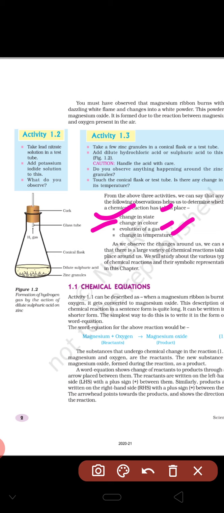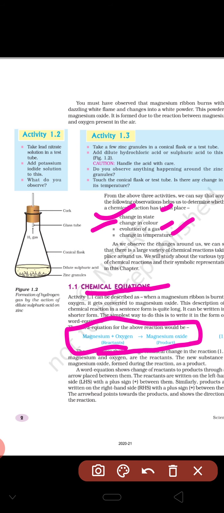Next we have the chemical equation. The symbolic representation of a simple chemical change is called a chemical equation. For example, magnesium plus oxygen to form magnesium oxide.